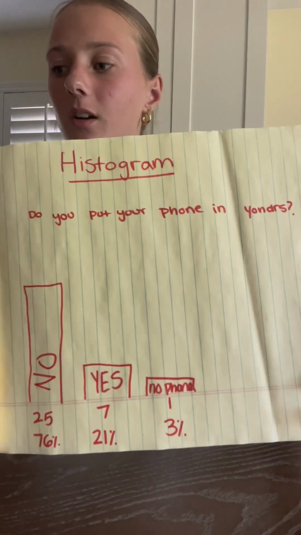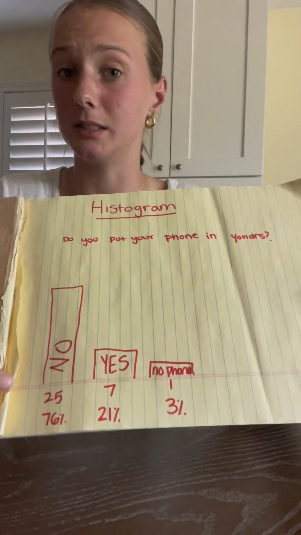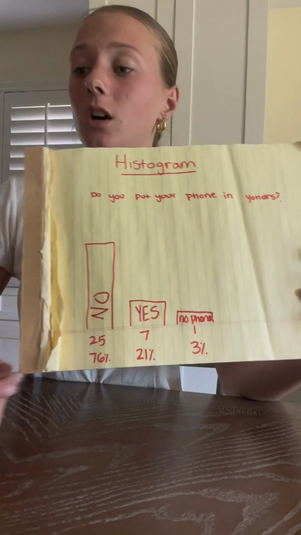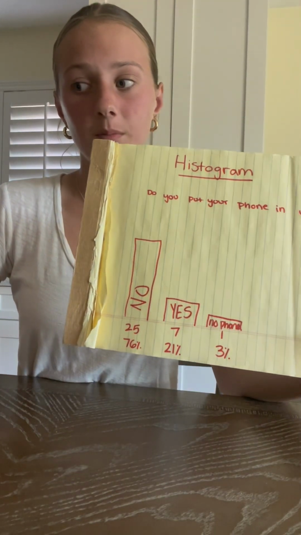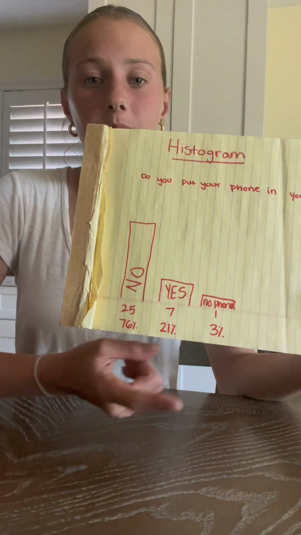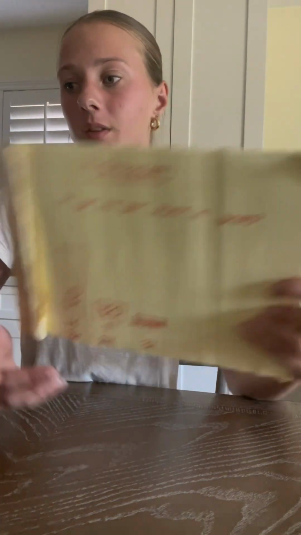On this chart, there are a lot more no's than yeses, as you can see. It can show the frequency, it can show if it's positive or negative, but here it is just yes, no, and maybe. We could use this in everyday life to find out the data and statistics of anything you want.